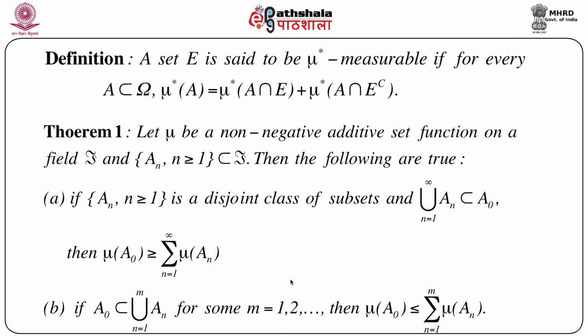So one thing is clear, we can try to find two different sets. Each one is a union of An, a sequence of sets which belongs to F, and we are going to get the upper bound and lower bound in terms of the mu value of this An, that means the summation of mu An. So the first part gives a lower bound of mu A naught, whereas the second part gives the upper bound of mu A naught.